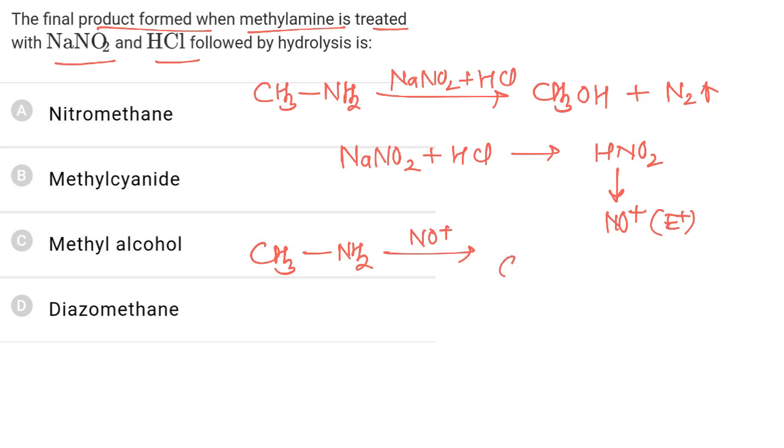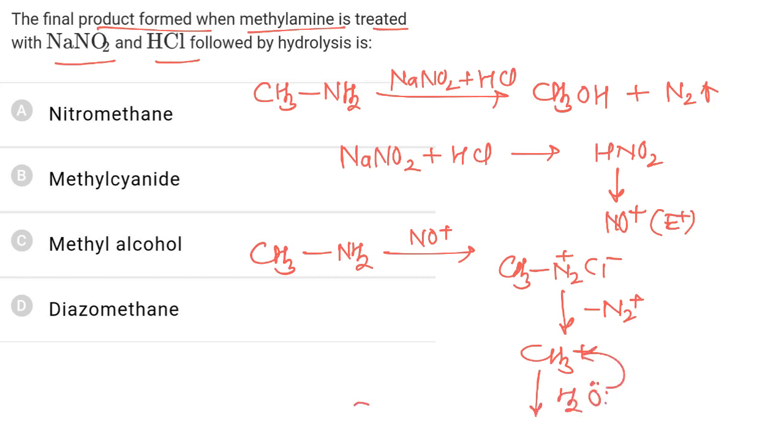methylamine into diazonium salt. Now this diazonium is unstable, so nitrogen gas is removed and methyl carbocation is formed. Now this methyl carbocation will react with water to form methanol, and hence the correct answer is C, methyl alcohol.